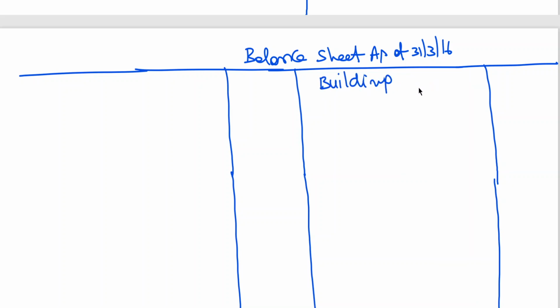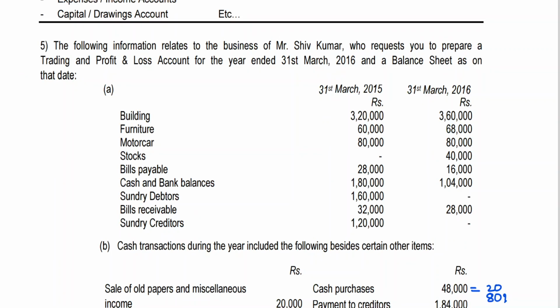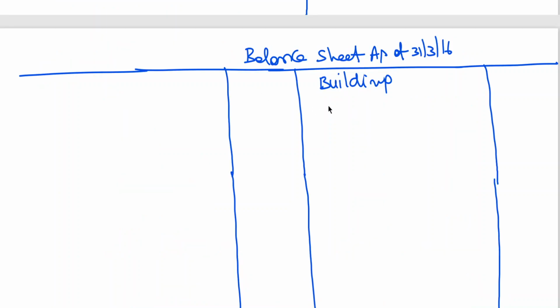This amount we will write later on. And next, furniture 60, 68. So working notes. It's also working notes.